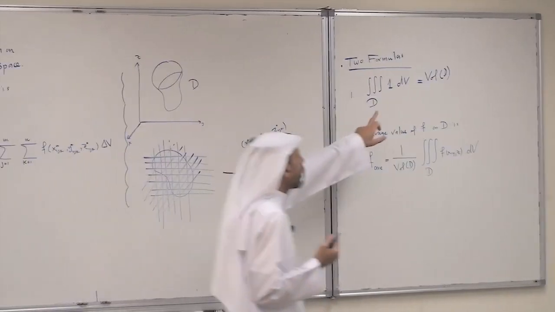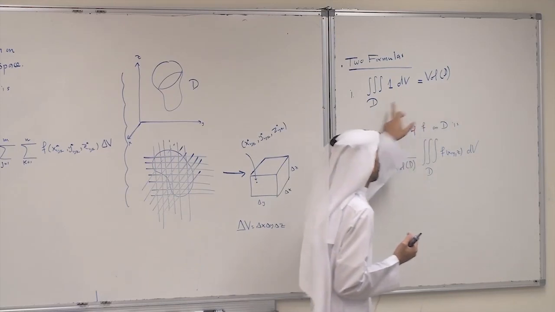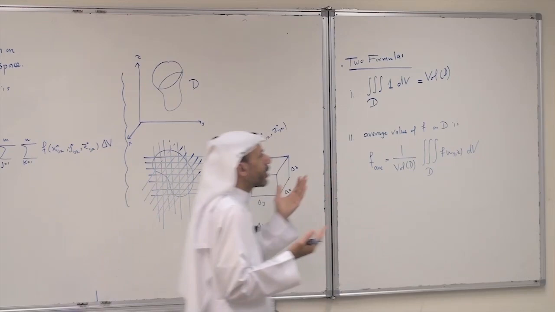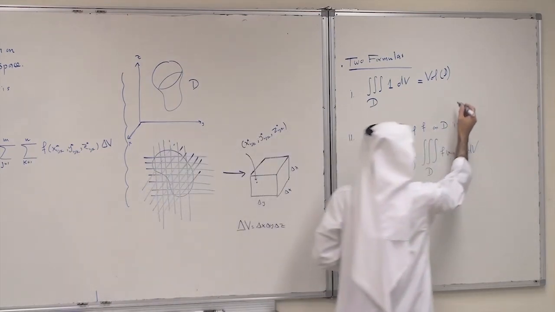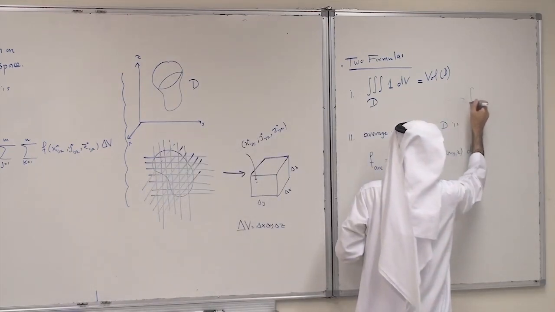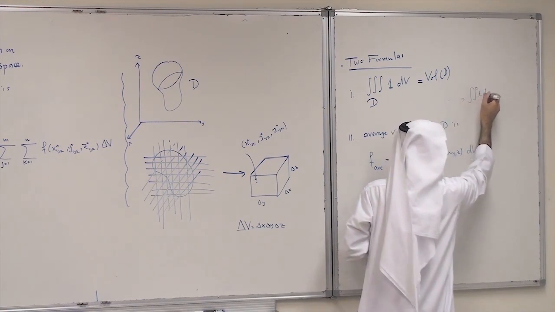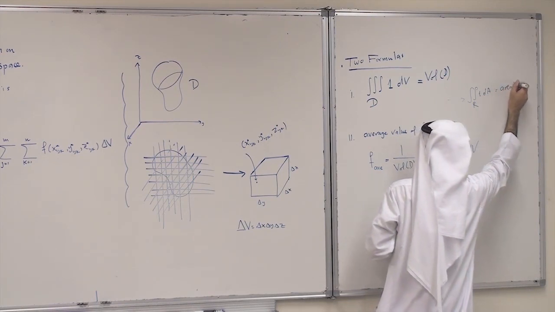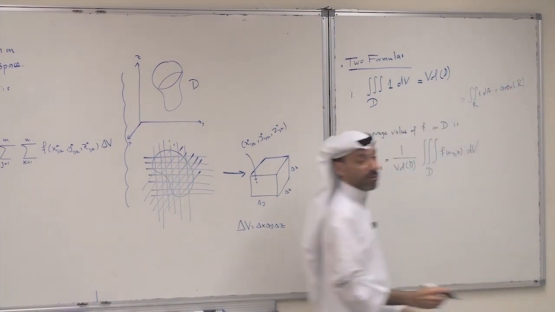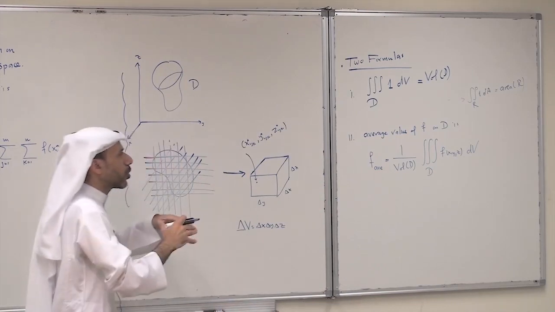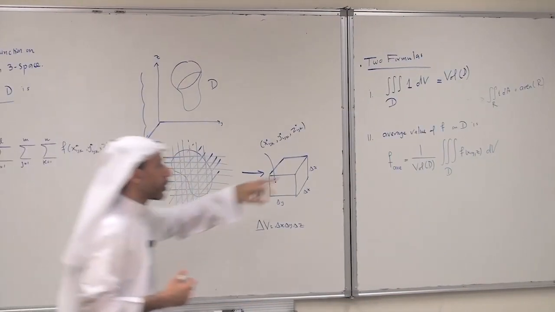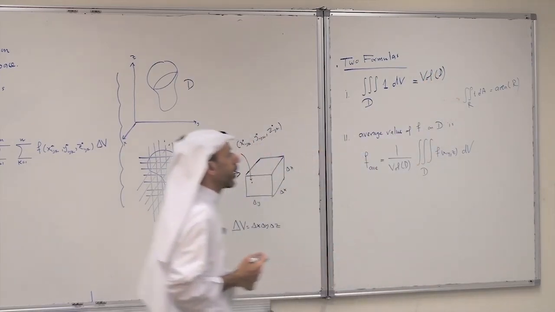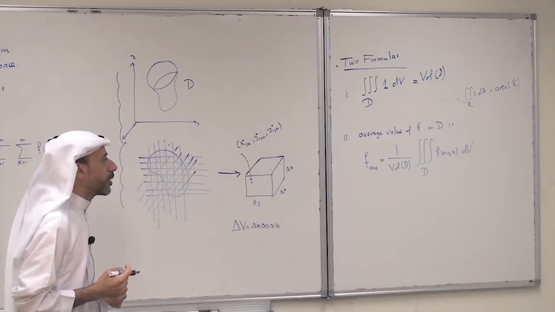If the function is 1, we end up with the volume of the solid D. And it is really like, if you recall, the double integral of 1 dA over R was given as the area of R. For triple integrals, we go in 3-space, which is the volume of the solid. So it is really a generalization of that formula in double integrals.